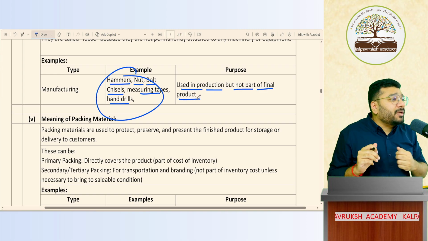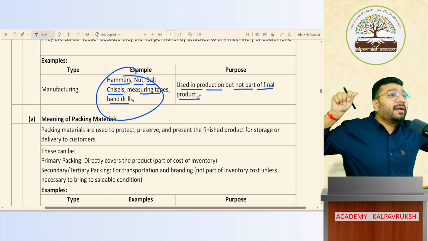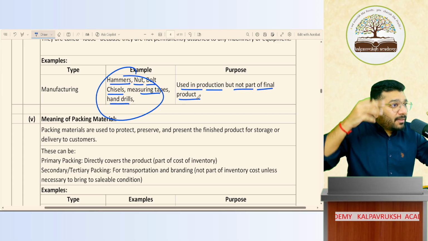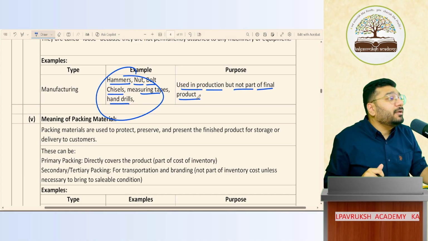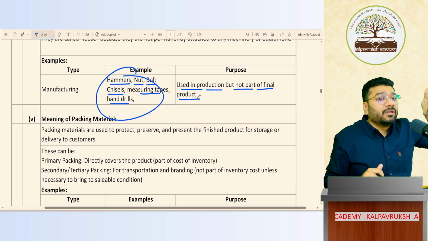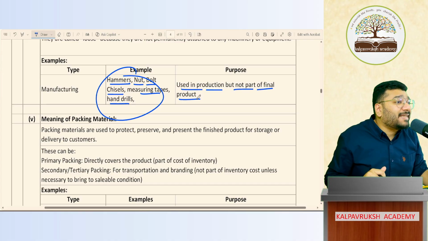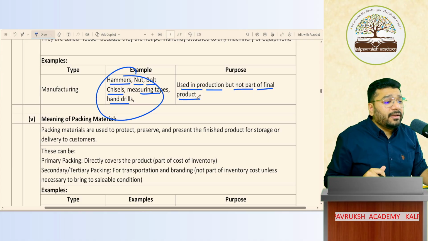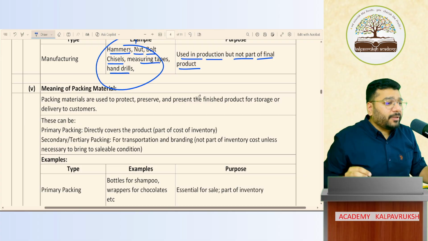In the manufacturing process, like the machine is there. If the machine gets repaired, I have to remove that one nut bolt and put another nut bolt. Some changes have to be done in the machine. Some parts I have to keep extra. Got it, not got it? Loose tools, small tools. I'm not talking about big parts. I'm talking about small supporting tools. So that will be treated as inventories as per Accounting Standard 2. Got it, not got it? Clear or not clear? Okay.